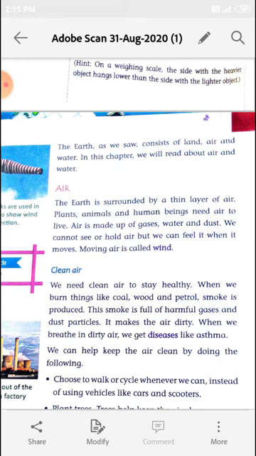These gases make the air dirty. When we breathe in dirty air, we get diseases like asthma.